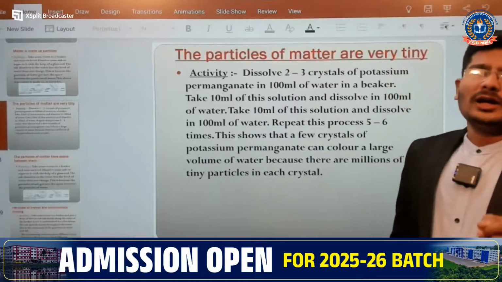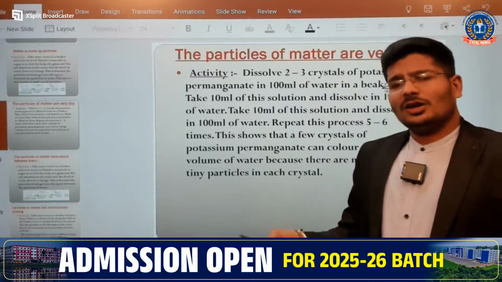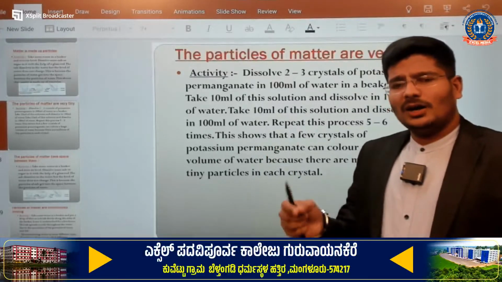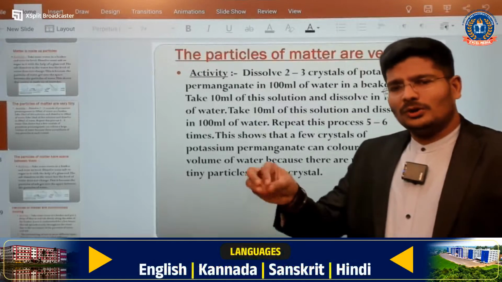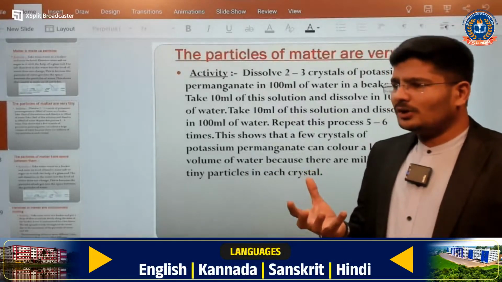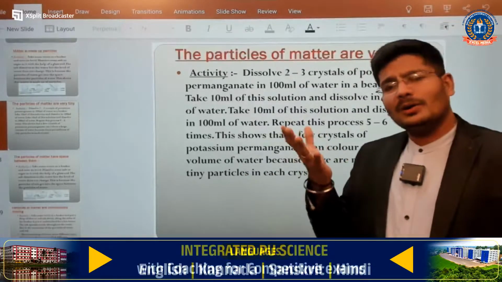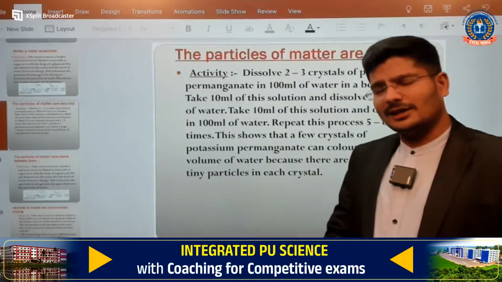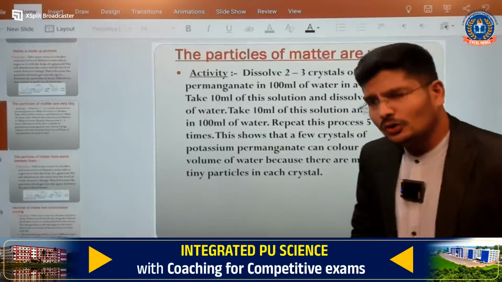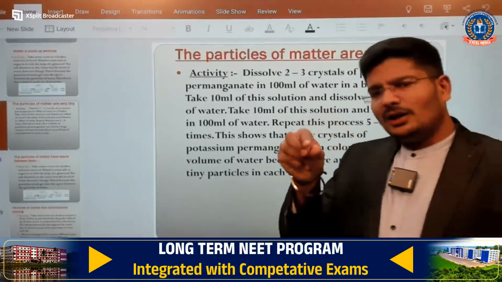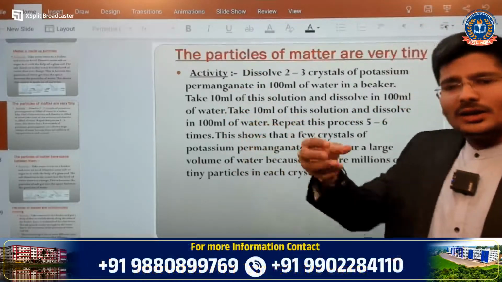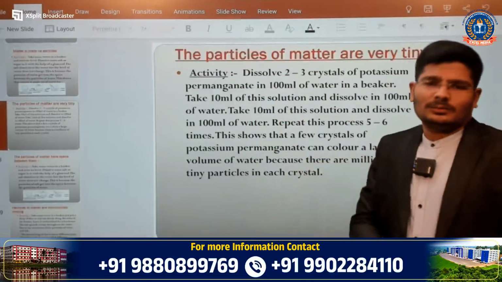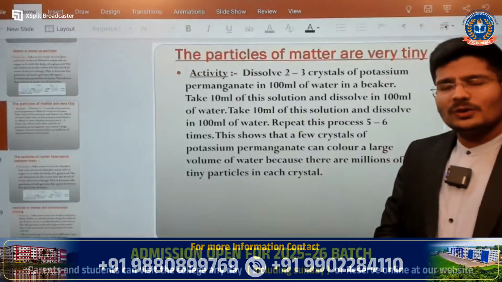Here, if you put a crystal of potassium permanganate into water, you get a pink or purple colored solution. After that I take a little of that solution from the mixture and add more water to it, and you see the color once again.